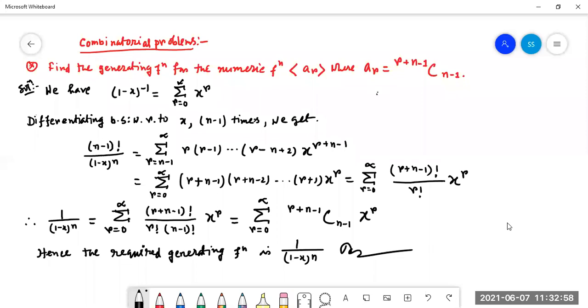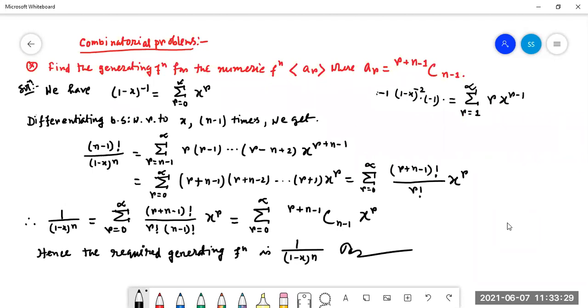Okay. Look here, when we take the first order differentiation, minus 1 times (1 minus x) to the power minus 2 into d/dx of (1 minus x), which is minus 1. Clear? This is equal to the summation of r x to the power r minus 1. So here r is coming with r equal to 0 to infinity.